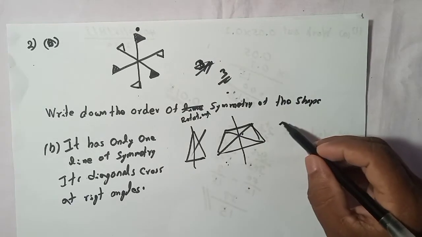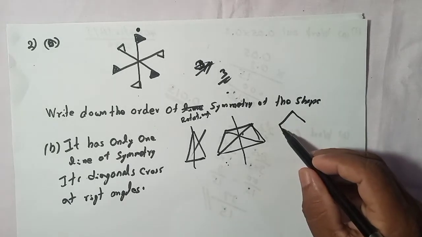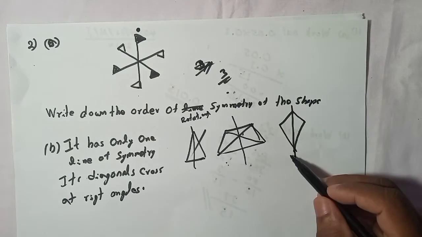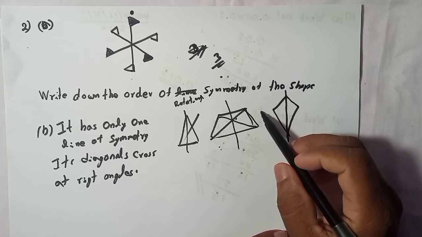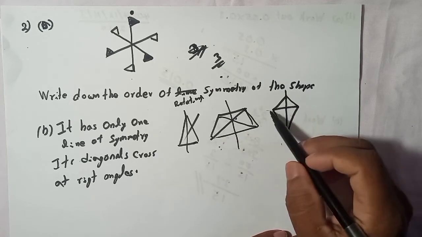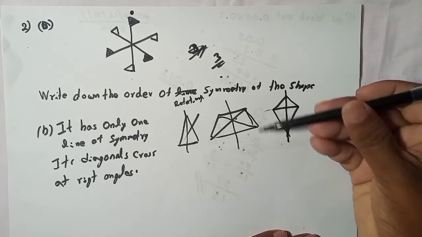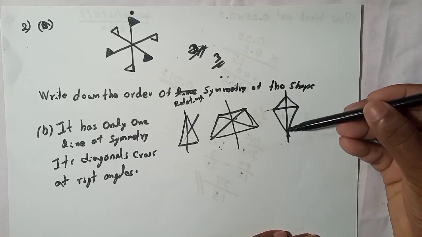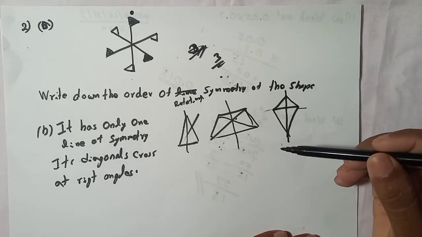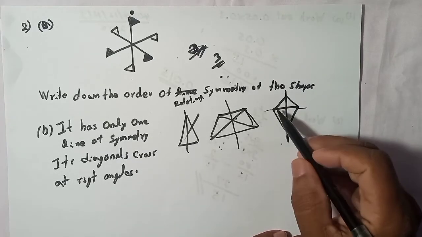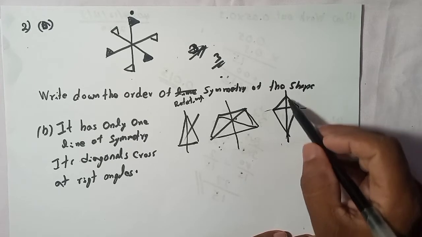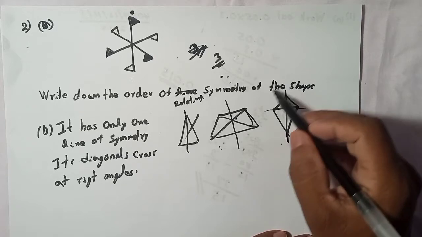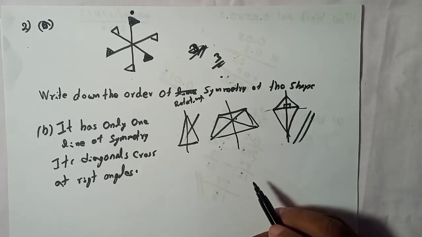The only thing we have left is the kite. This has one line of symmetry. If I join these two vertices, it is not a line of symmetry, because if you bend this side to here, this will be more: here short, here long. If I bend through this line, it will not match. So that's why only one line of symmetry. And if I join these two vertices, this diagonal, here we have a right angle. So this is the shape we have to think of for this question.